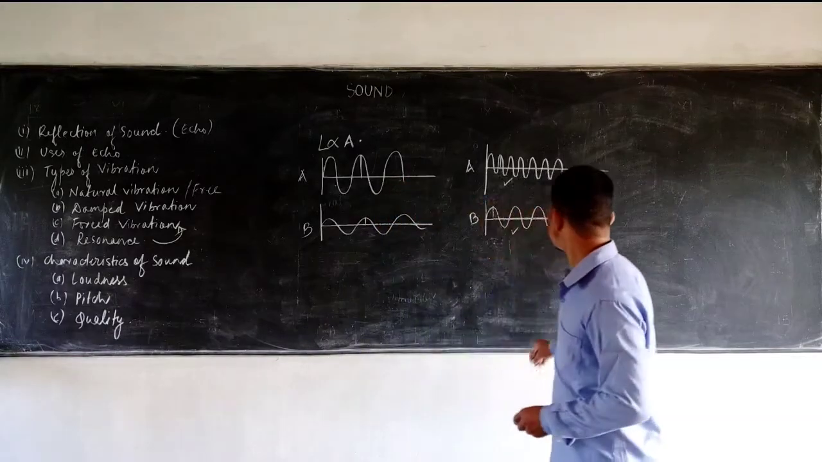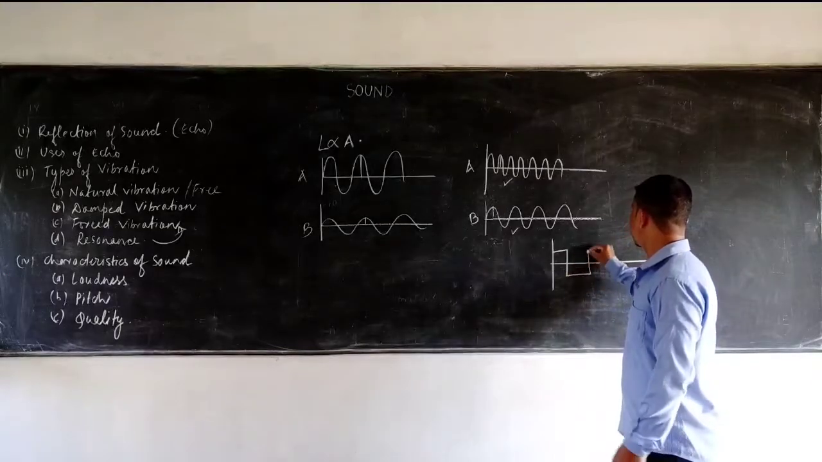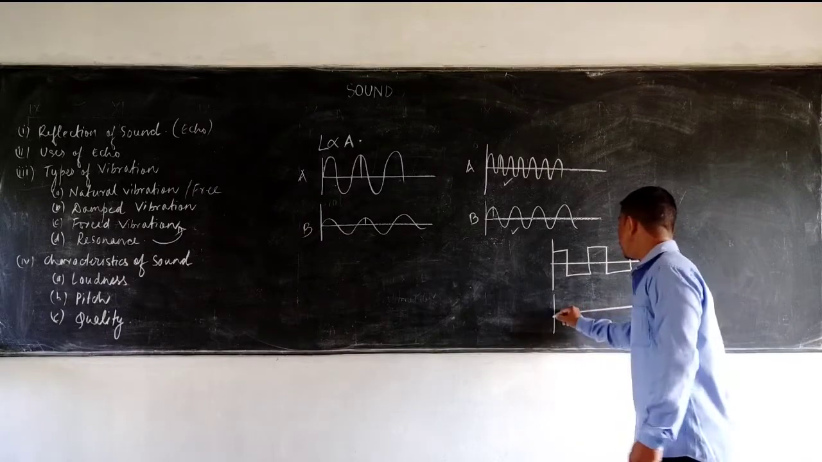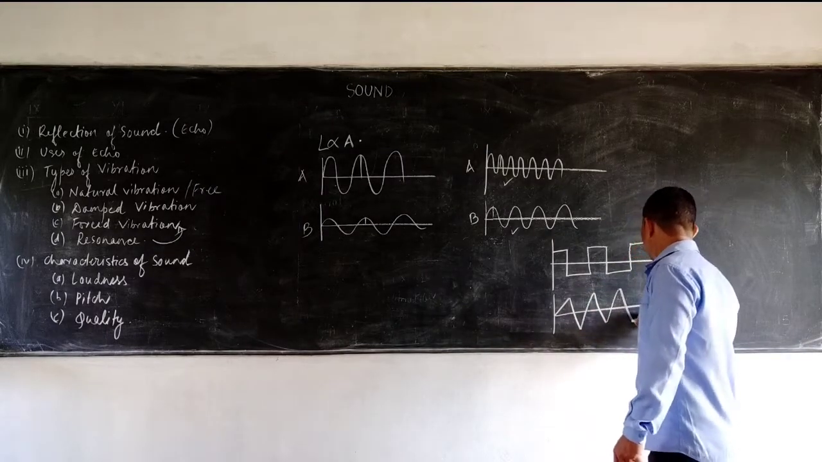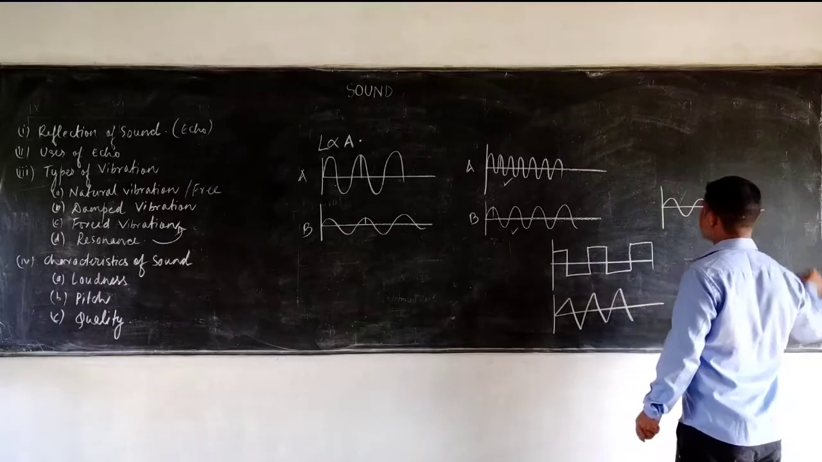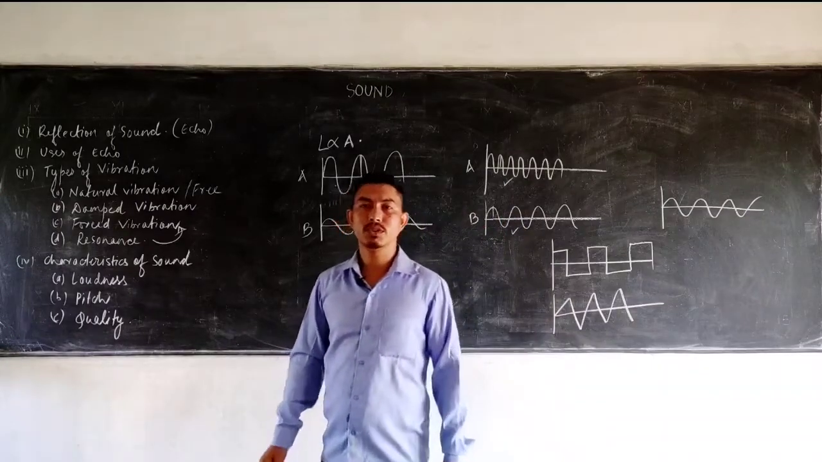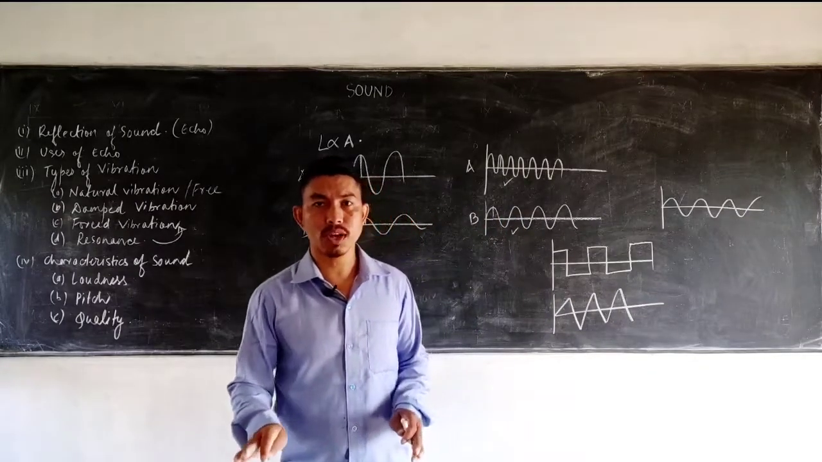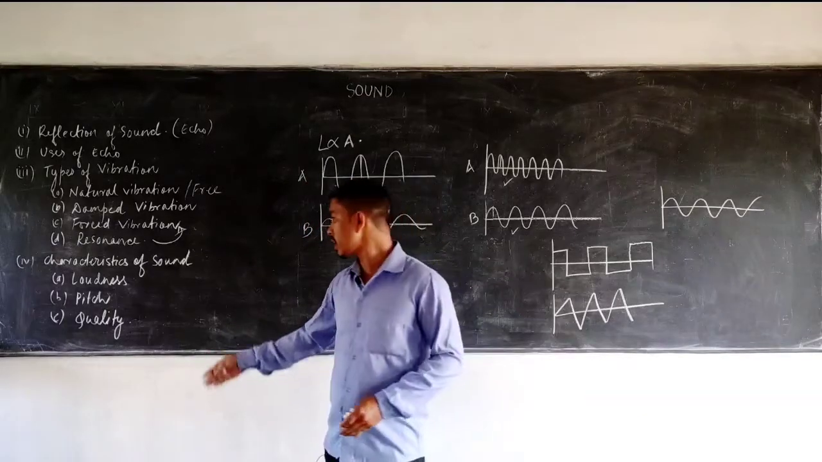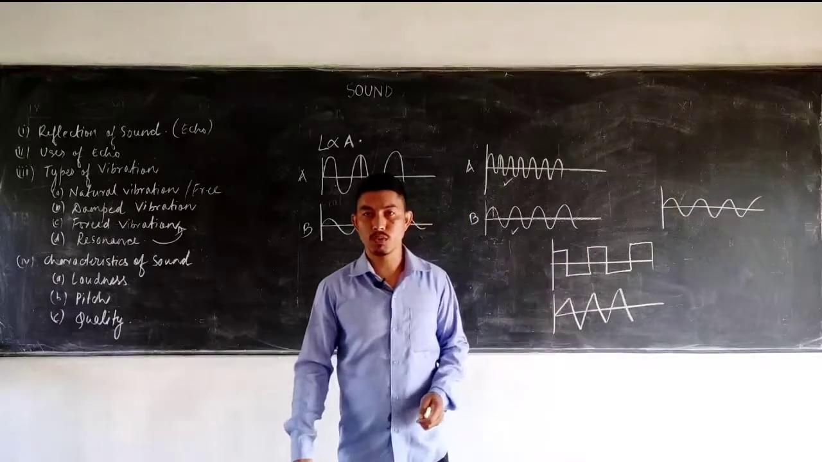Waveform means the formation of the wave may be of different kinds. Some may be a square waveform, some may be a triangular waveform, some may be a sinusoidal wave, like this kind. So it depends upon the type of waveform. The quality of sound helps us to differentiate between two sounds having the same loudness and the same pitch, and it is determined by the waveform of the sound wave.